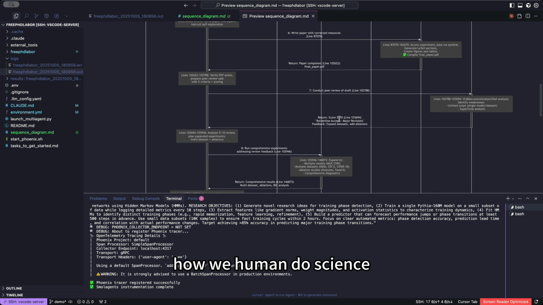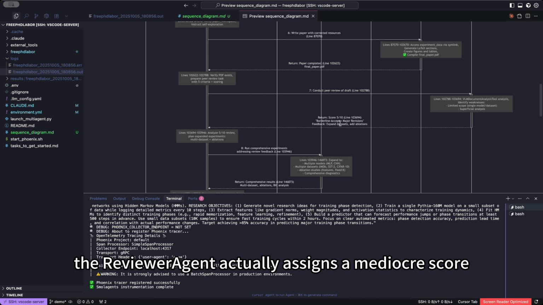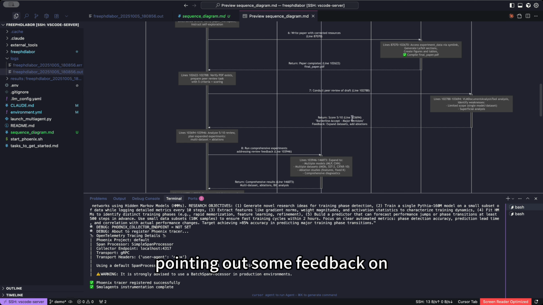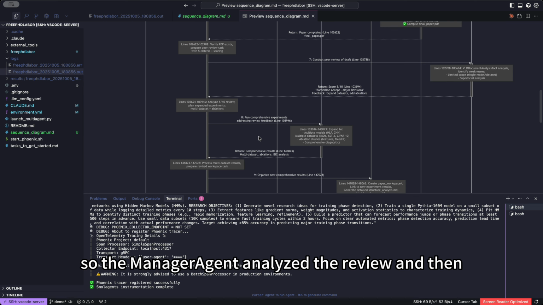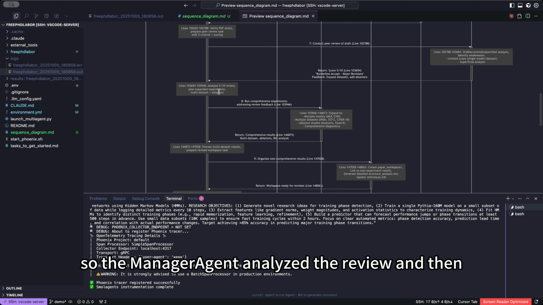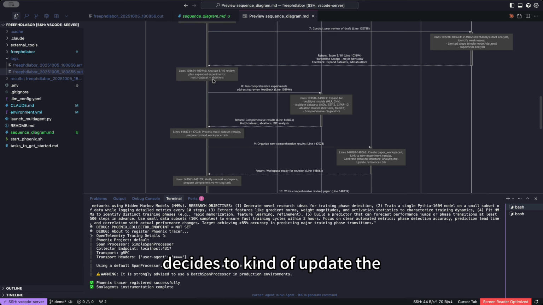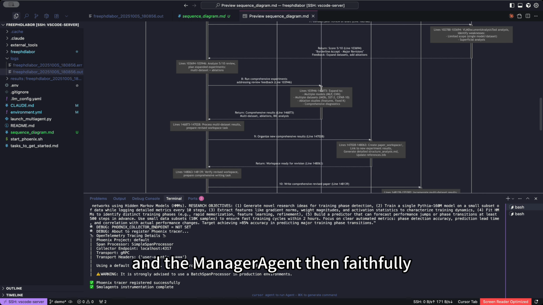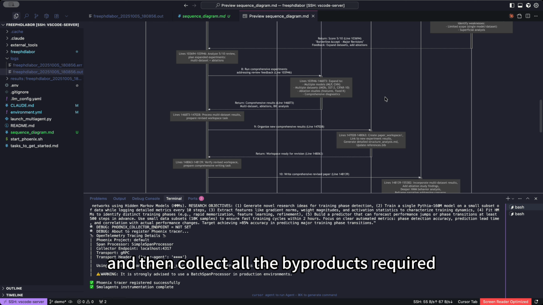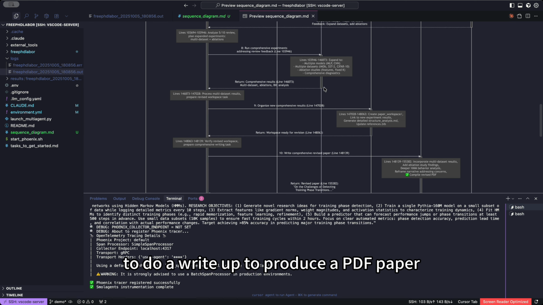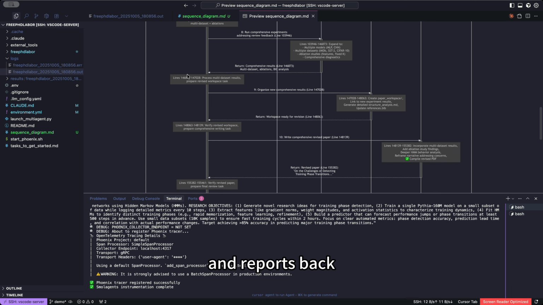Just like how we humans do science, it doesn't always work the first time. So in this case, the reviewer agent assigns a mediocre score, pointing out some feedback on how this research can be better. The manager agent analyzes the review, decides to update the research plan a little bit, and gives updated instructions to the experimentation agent. The experimentation agent then faithfully repeats the process, drafting the code, running experiments, and collecting all the byproducts required to do a write-up to produce a PDF paper, and reports back to the manager agent.